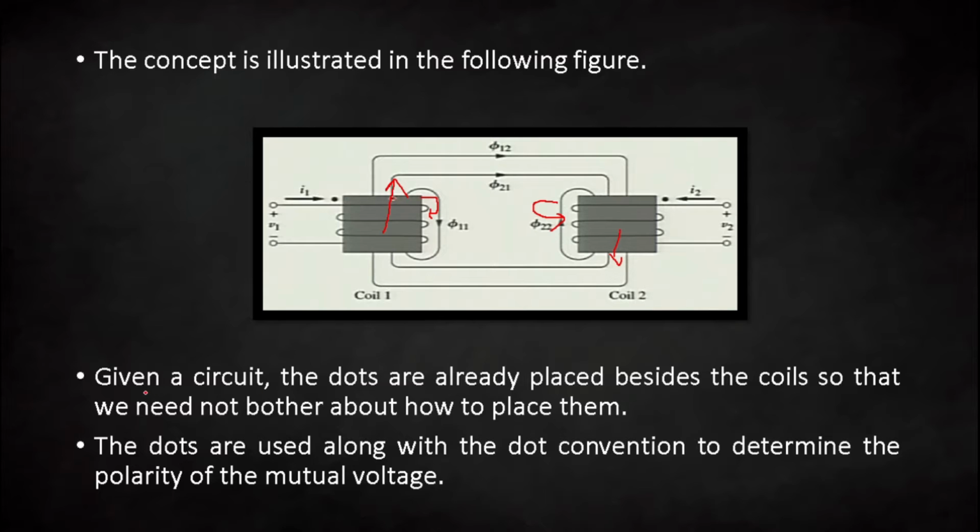Now, given a circuit, the dots are already placed beside the coils, so we need not bother about how to place them. The dots are used along with the dot convention to determine the polarity of the mutual voltage. So how can we define the polarity of the mutual voltages M12 and M21? That is what we are going to understand. But here the dots are already placed, so we don't have to worry about how to place them.